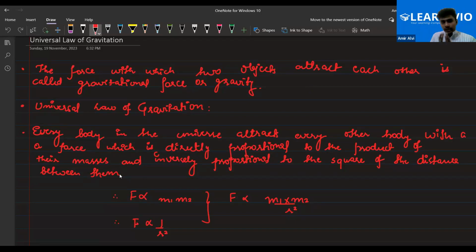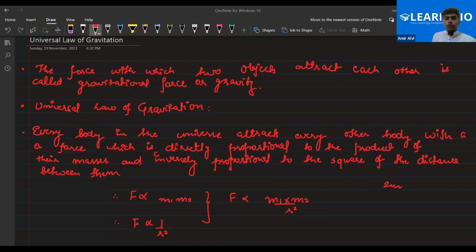It means that if you increase the distance between the objects, the force will decrease, because the force is inversely proportional and the distance is squared. Suppose I increase the distance by 2 meters. The square of 2 would be 4. Yes or no? Yes, sir.